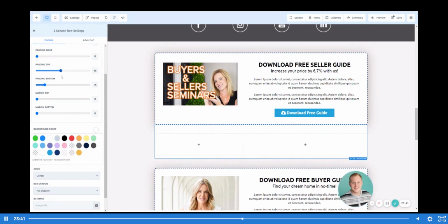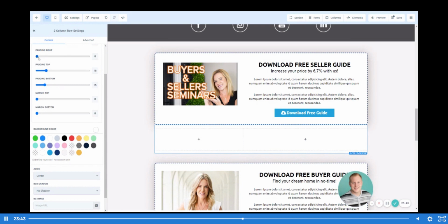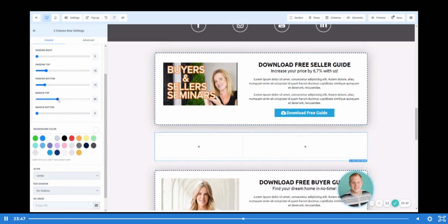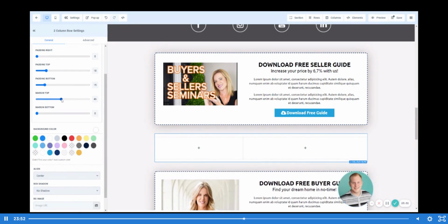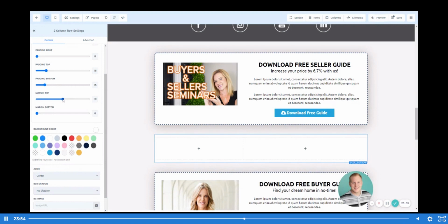We can go ahead and change that top margin and bring this down. All right, so let's find a happy median. I'm going to do 50. So we bring that margin down 50. Now let's just recreate exactly what we have above.